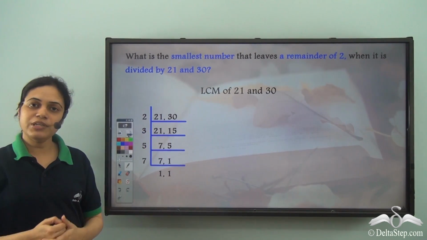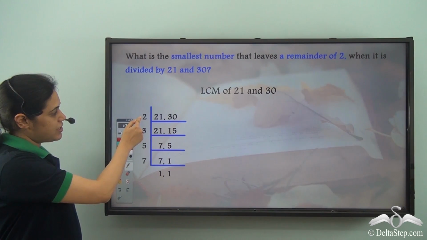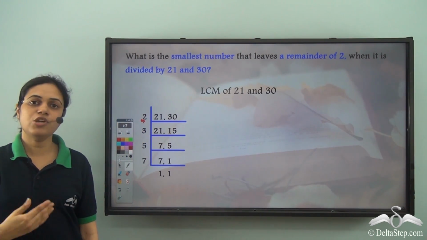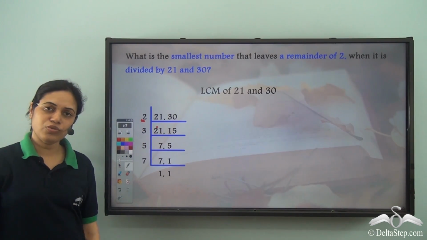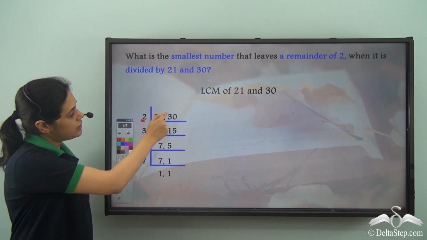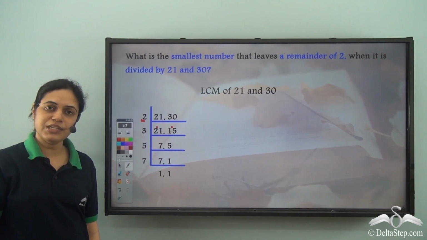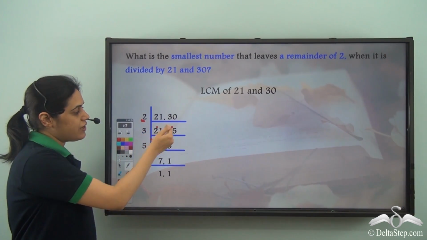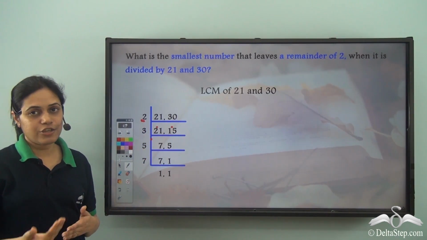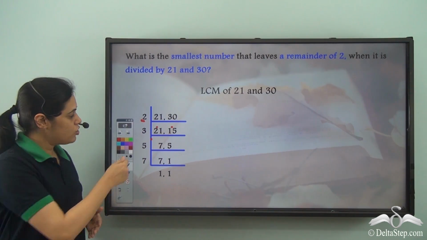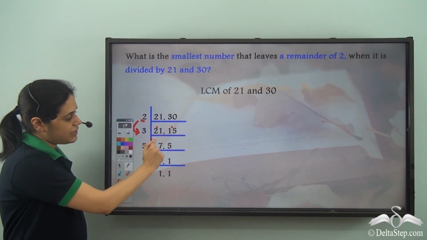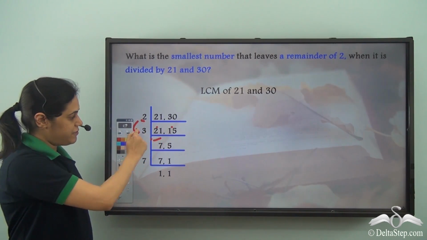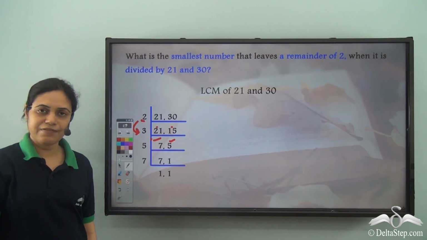So I use the common division method. First I start with 2, which is the lowest prime number. Now 21 is not divisible by 2, so I write it as it is. 30 divided by 2 gives me 15. Now 21 and 15, neither of them is divisible by 2. So I go to the next prime number, which is 3. 21 divided by 3 gives me 7, and 15 divided by 3 gives me 5.